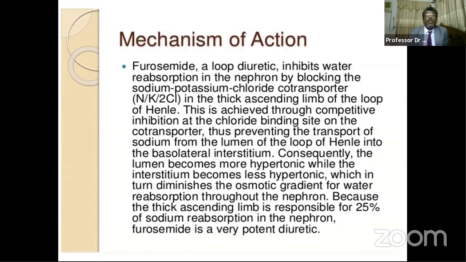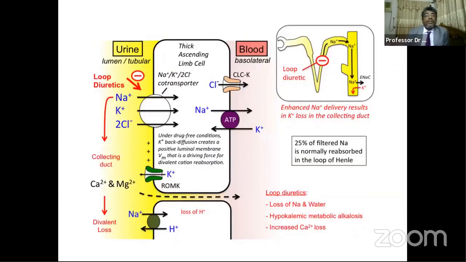Furosemide, a loop diuretic, inhibits water reabsorption in the nephron by blocking the sodium potassium chloride co-transporter in the thick ascending limb of loop of Henle. So this is the mechanism. Here we see the sodium potassium 2-chloride co-transporter that the loop diuretics act on.